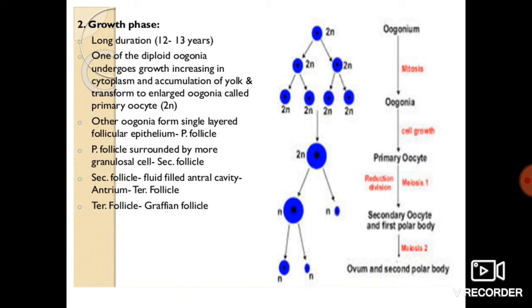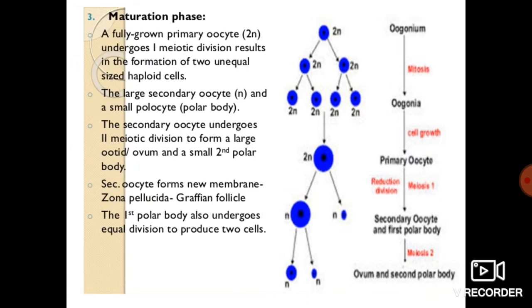Then other cells form a single layered follicular epithelium, that is the primary follicle. The primary follicle surrounded by more granulosa cells is the secondary follicle. The secondary follicle filled with fluid, that is antrum, is the tertiary follicle. Then the tertiary follicle is called the Graafian follicle, which we have already seen in the previous slides. I hope students you are able to understand this. Let us see: this is oogonium, mitosis, oogonia, then cell growth, then primary oocyte, then meiosis 1 reduction division leads to the formation of the secondary oocyte and the first polar body, then meiosis 2, ovum. Let us see this in the next slide.